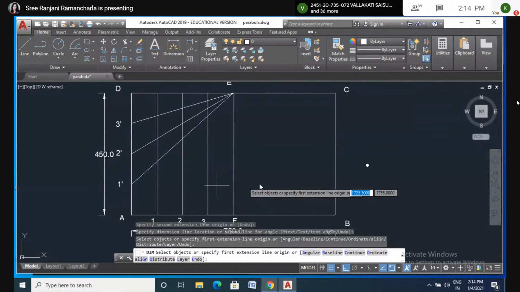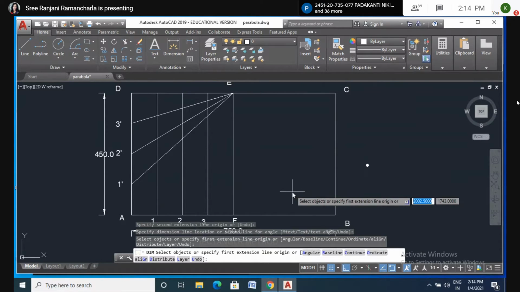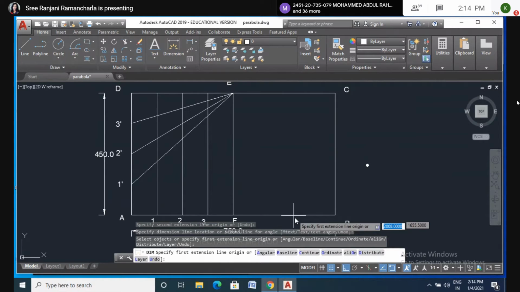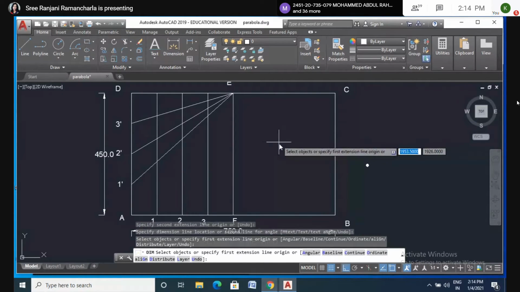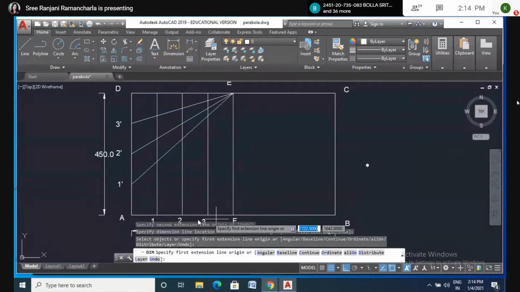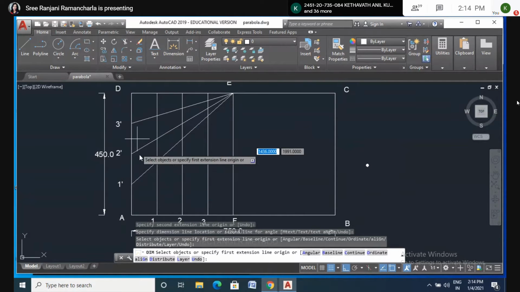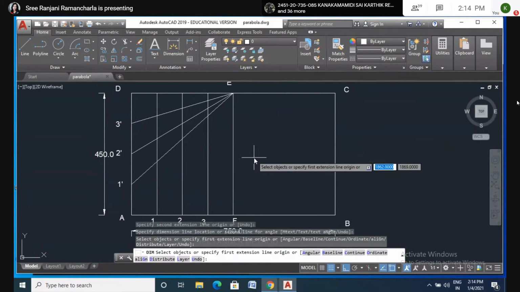I think you know how to draw 90 degrees, 30 degrees, or 60 degrees using the protractor, right? Please, you have to respond. I don't know whether you are doing it or not. Yes, ma'am. Okay. Now, after doing this, divide into 4 equal parts. So how will you divide into 4 equal parts here? Already in the last class sir has told how to divide into 4 equal parts.